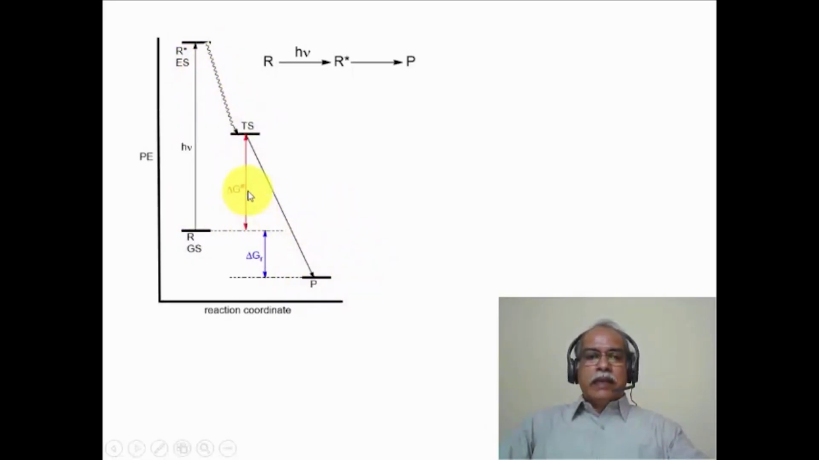Once again, the delta G dagger is essentially the free energy of activation of this particular reaction, and delta G R is the free energy change of this chemical reaction. This is the chemical representation, equation-wise representation of the photochemical reaction.